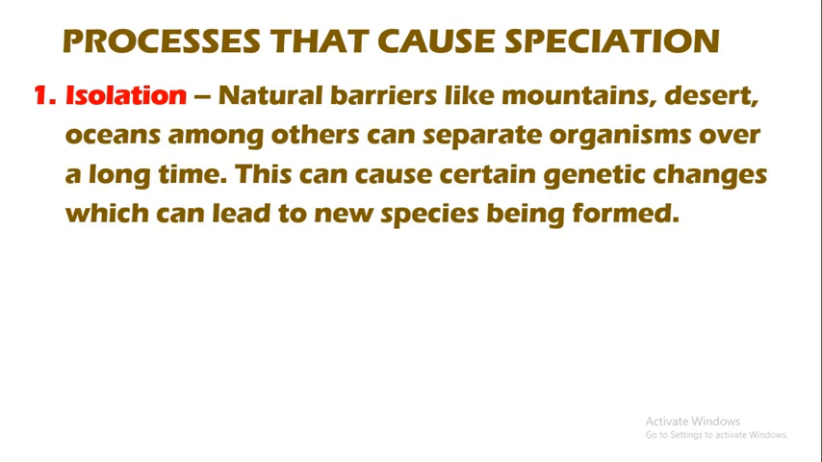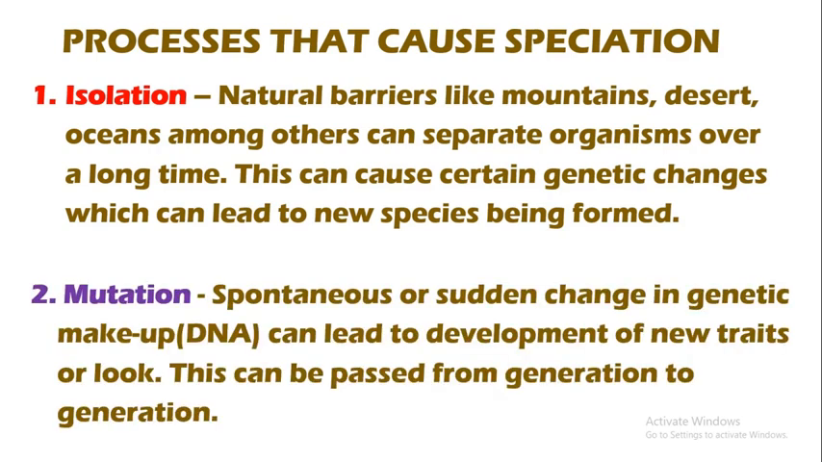The second cause of speciation is mutation. Mutation is defined as spontaneous or sudden change in the genetic makeup, component, or DNA of an organism, which can lead to the development of new traits or look. So, this process of mutation can be passed from generation to generation.